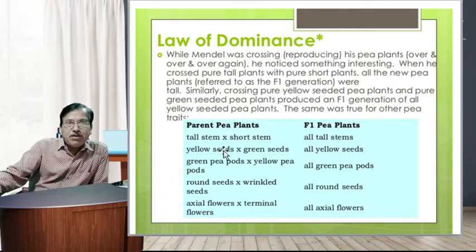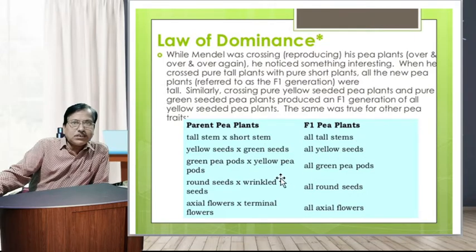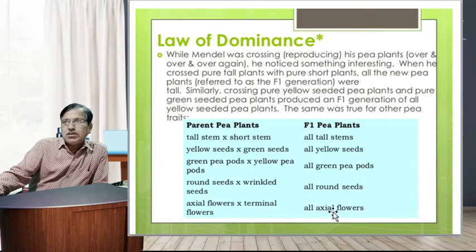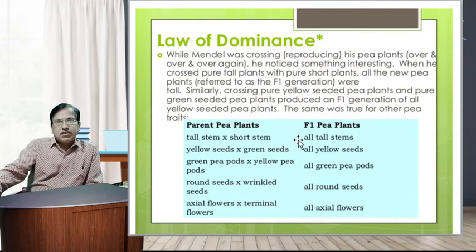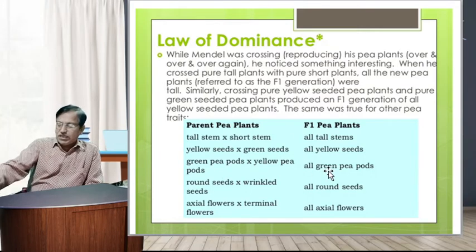This means that in parent pea plants and F1 pea plants, a tall stem crossed with a short stem gives all tall stems. Yellow seeds crossed with green seeds give all yellow seeds in the F1 generation. Green pea pods crossed with yellow pea pods give all green pea pods. Round seeds crossed with wrinkled seeds give all round seeds. Axial flowers crossed with terminal flowers give all axial flowers. So these traits indicate the characteristic features shown by the law of dominance.